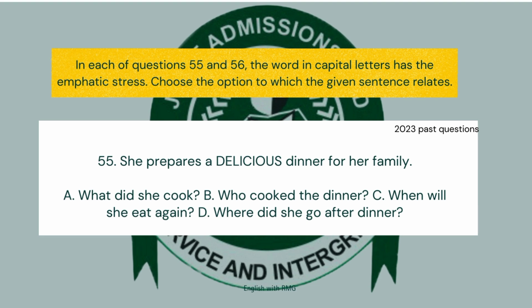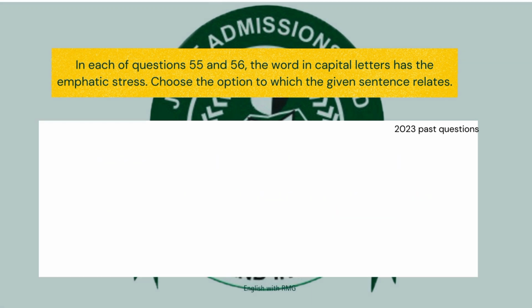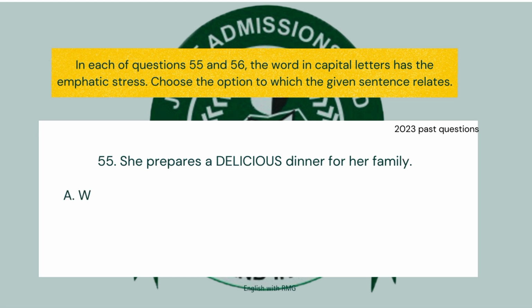C. When will she eat again? We were not told about any time in the sentence. D. Where did she go after dinner? We were not told about any place. So our answer will be what? What did she cook? So if we consider all of the options, we'll realize that the correct answer is what did she cook? If someone asks what did she cook, you can answer by saying she prepares a delicious dinner for her family. Do you understand? So our answer is option A. What did she cook? I hope you understand.